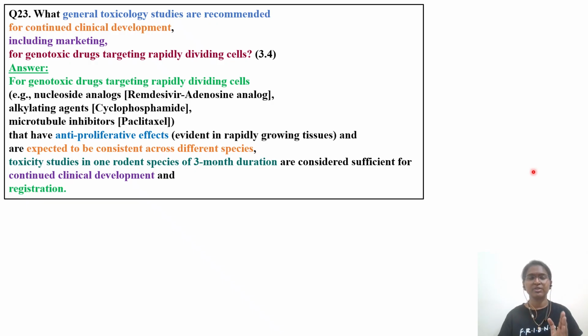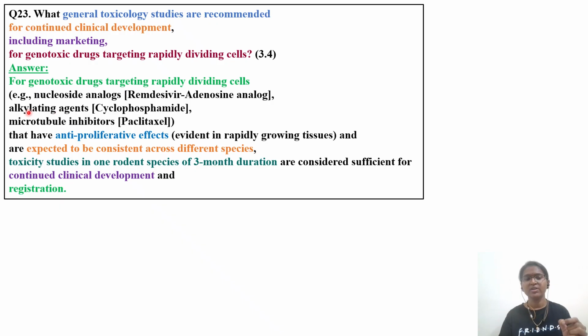Question number 23. What general toxicology studies are recommended for continued clinical development including marketing for genotoxic drugs targeting rapidly dividing cells? So some of the anti-cancer drugs are there which directly affect the DNA. Okay, so what kind of general toxicology studies are needed for that particular class of drugs, we'll see. So, for genotoxic drugs targeting rapidly dividing cells.